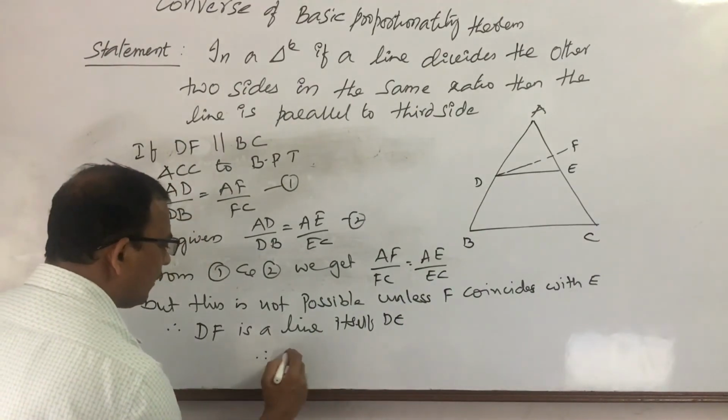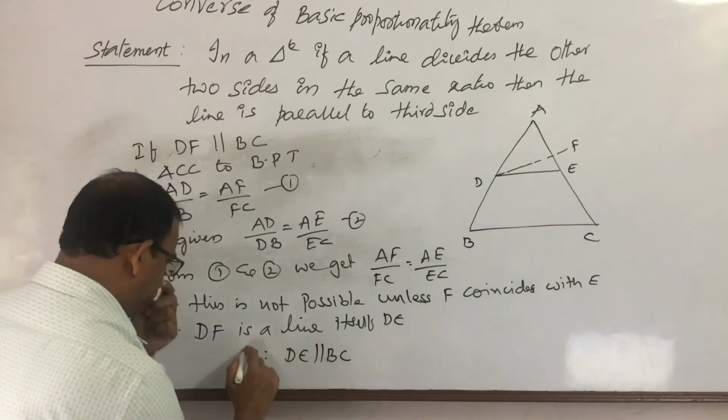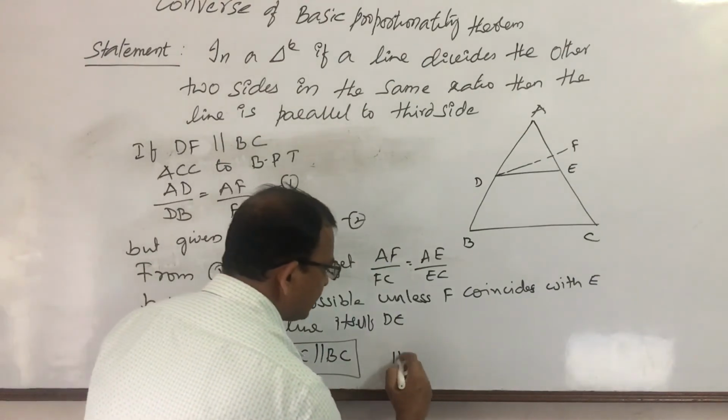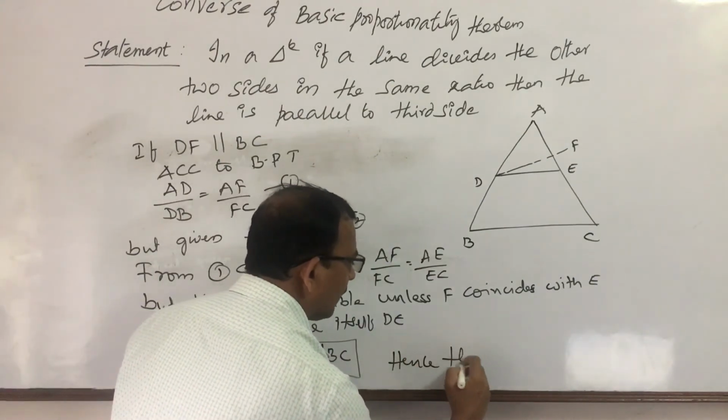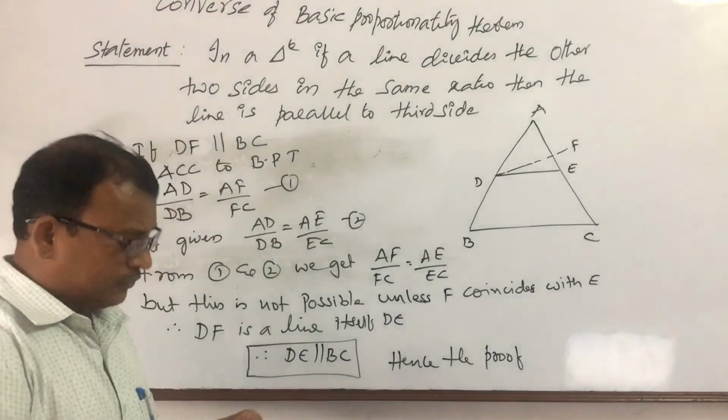So therefore, DE is parallel to BC. Hence the proof.